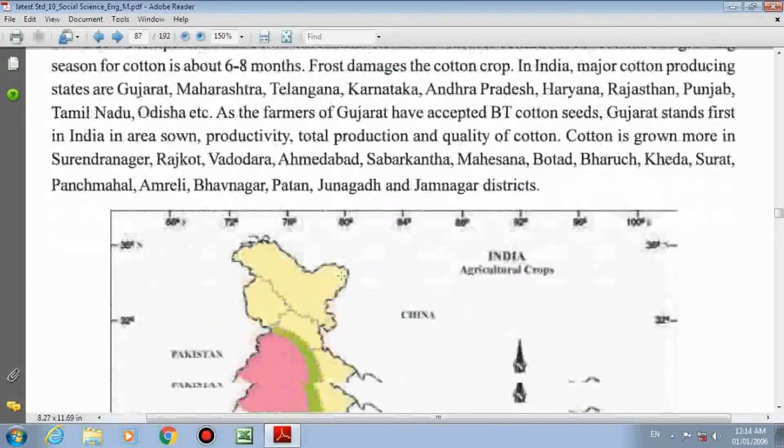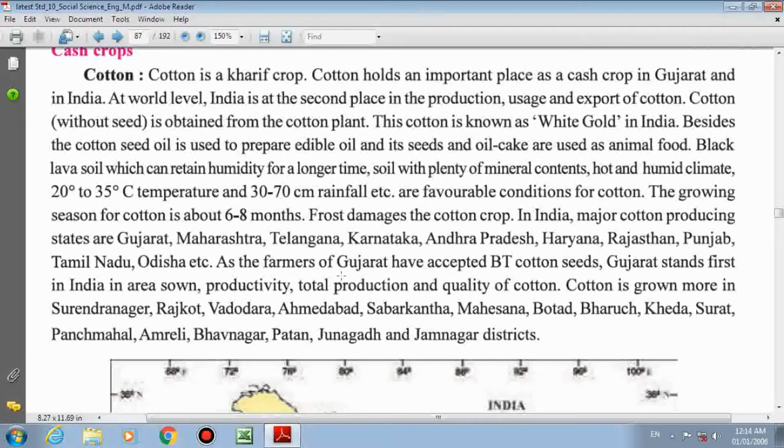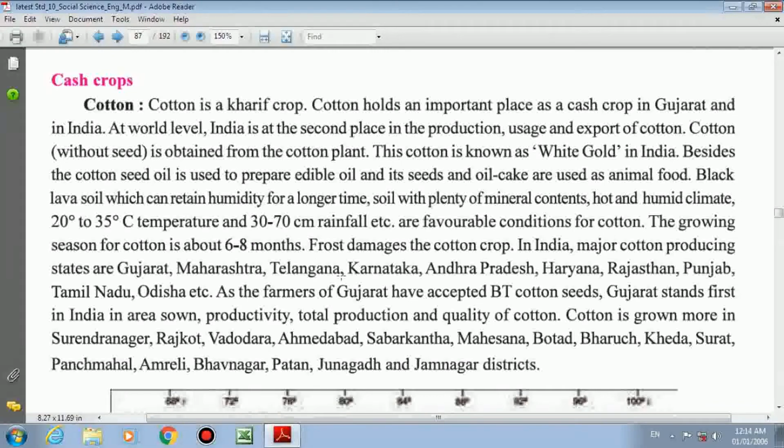after that we have to go for the concept, that is cash crop. The next topic we have to go to is cash crop. Okay. In cash crops, first we have to discuss cotton. Now cotton is a kharif crop.